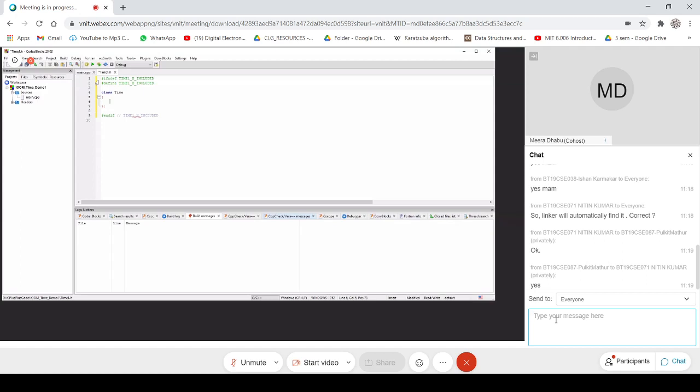Okay, now just for you people, we can write data members and member methods anywhere. Only the access specifier needs to be mentioned correctly. If you want to write your data member first, I can. As I said, most of the time your data member should have a private access specifier. So private, I will put a colon.